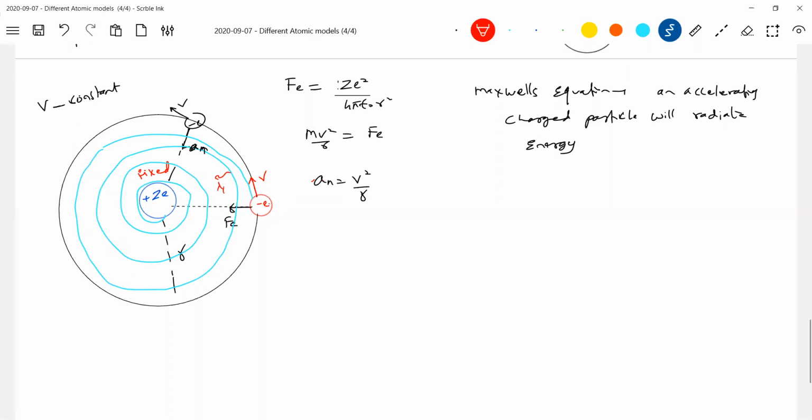If it continuously gives out photons, at all points it will keep on emitting radiation. Then finally it will fall into the nucleus. So that is one problem with the stability of the atom.